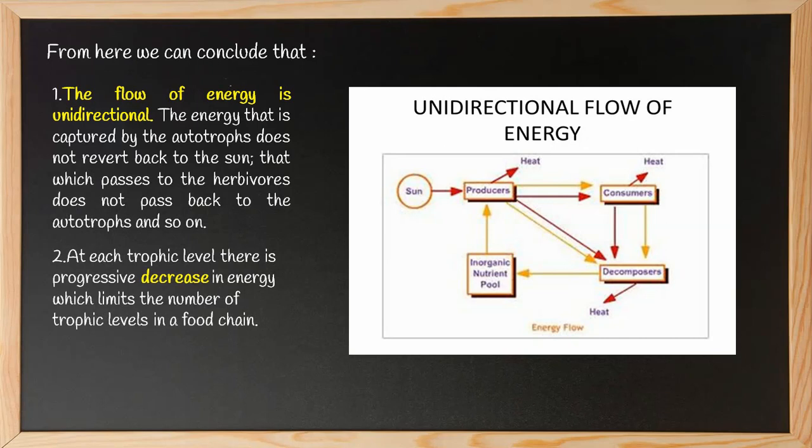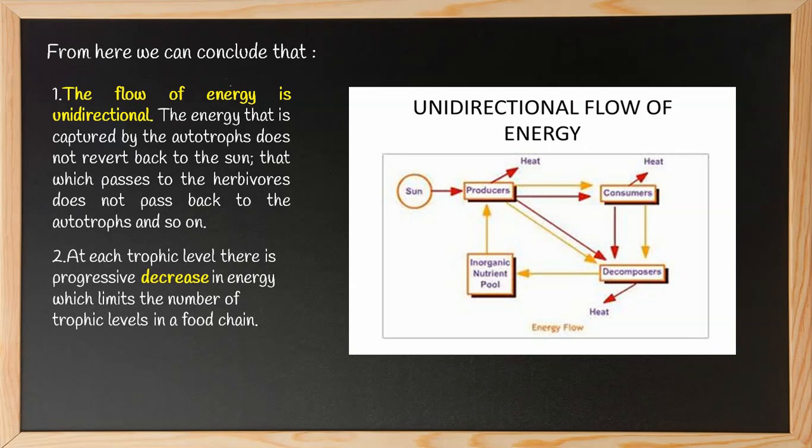Now the reverse doesn't happen. That is, the consumer never gives back the energy to the producers. The consumer eats the producers, that means they are getting the energy from the producers itself. The producers are not getting the energy from the consumers.